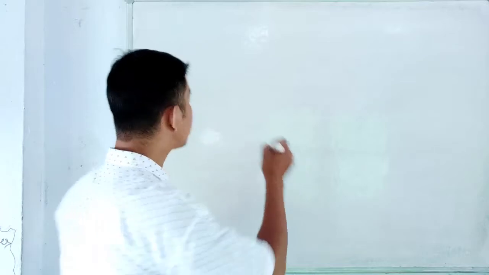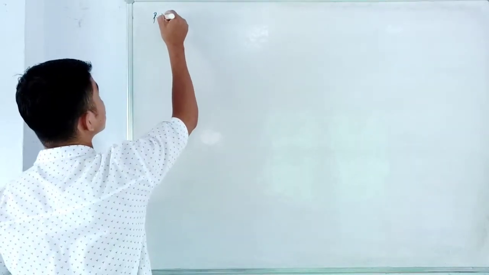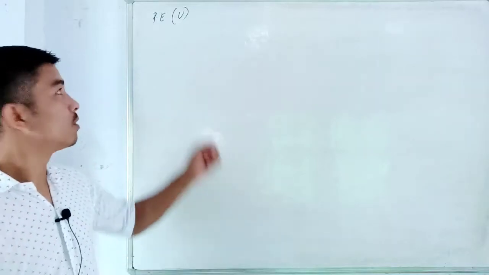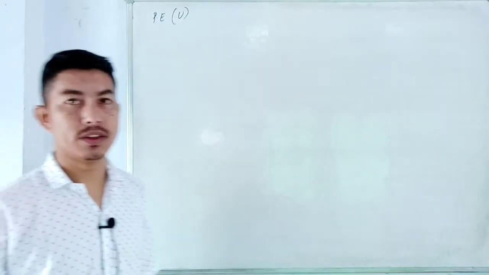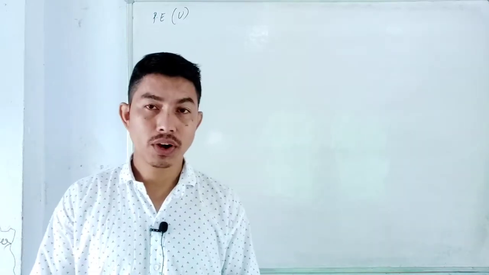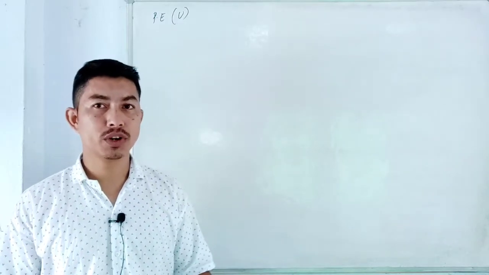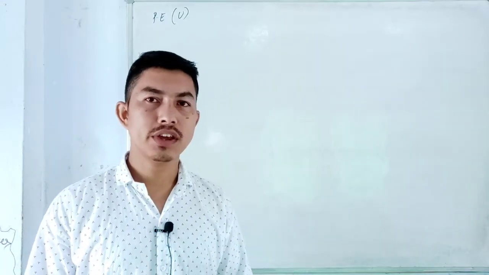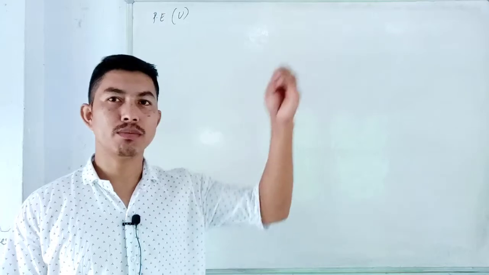So beginning with the potential energy, which is given by the symbol U, we'll try to derive the expression for the potential energy. If you are asked to find the measure of the potential energy, then it is equal to the amount of work done in taking that body to a given height.